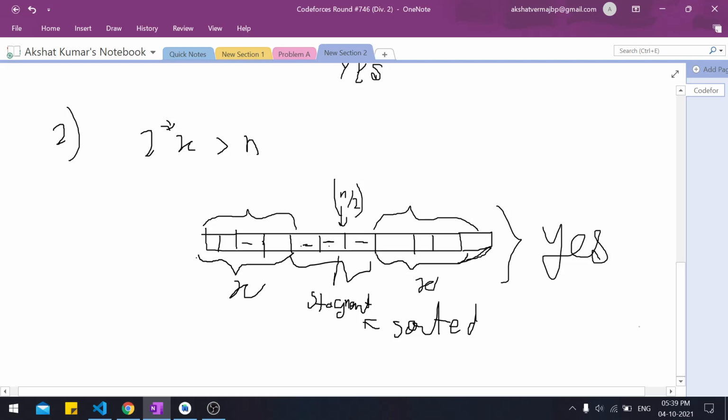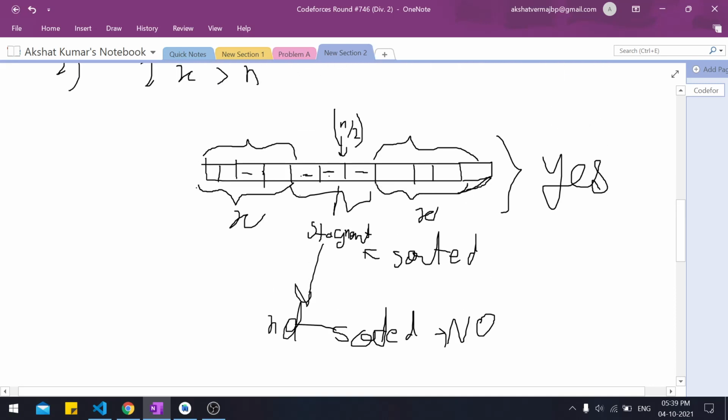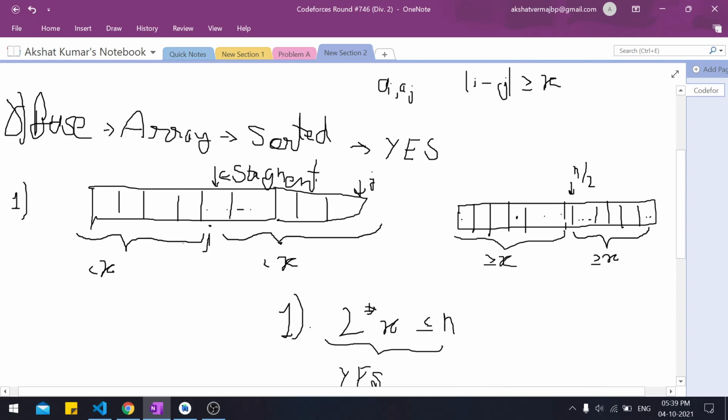And if these are not sorted, then what will we do? We simply output no. This is the whole question: if these elements are not sorted, we can't do anything about it. These will be stagnant. We just can't swap them. And if the elements present here are already sorted, then we will output yes, or else we will output no. So these are the cases that we have to check.